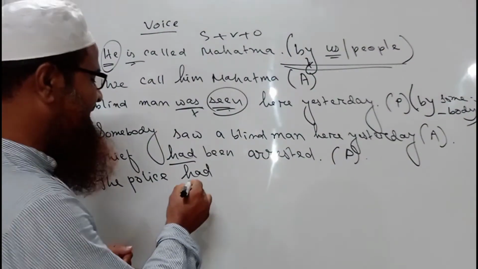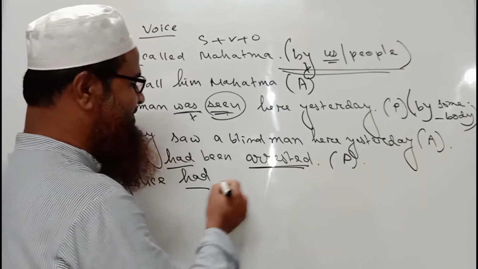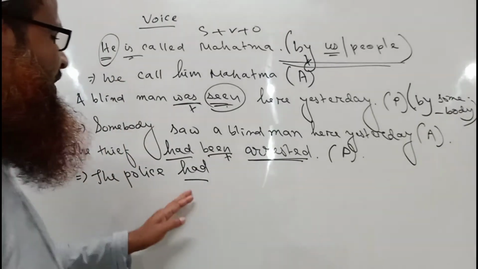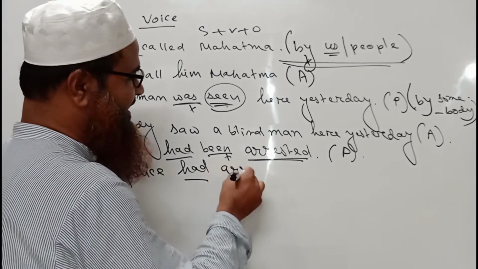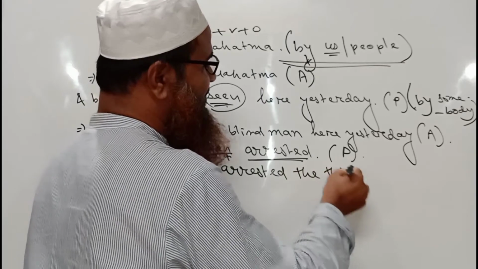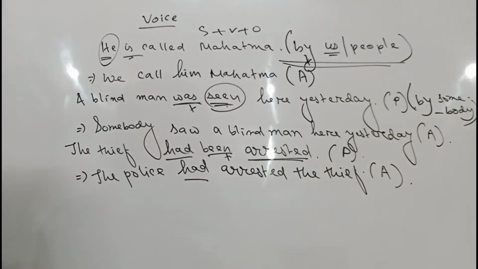So had must be written, the police had, and the verb must be in its past participle form. Been will be deleted or dropped. The police had arrested the thief. So this will be the active voice of the sentence The thief had been arrested.